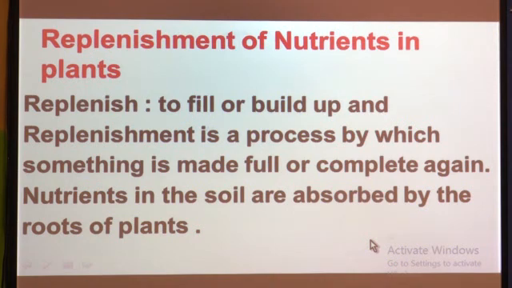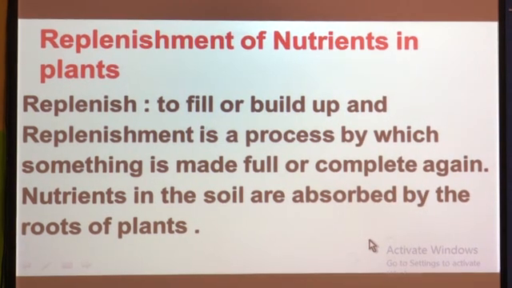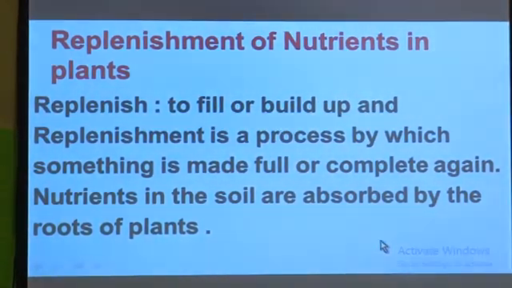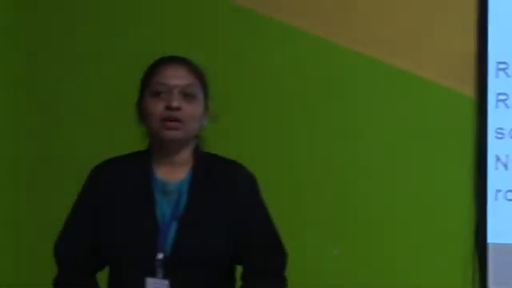These nutrients can decrease, and because of that the amount of nutrients in the soil will decrease, and we have to increase that amount of nutrients. That is why it is called made full with nutrients. We have to make the soil full of nutrients, or make that soil fertile.